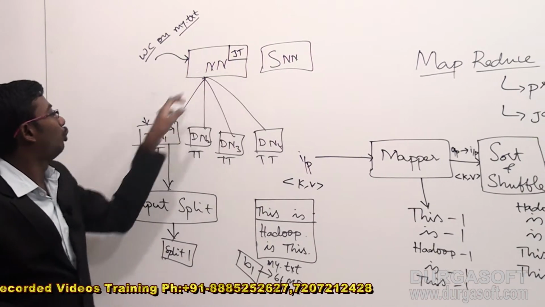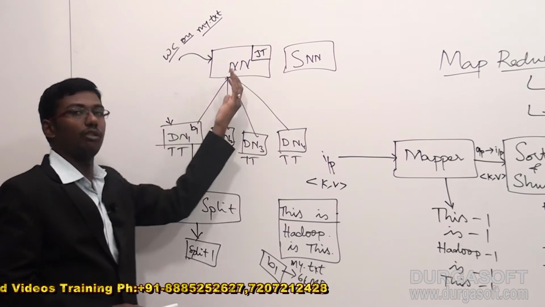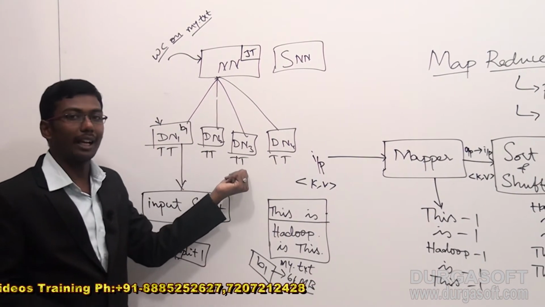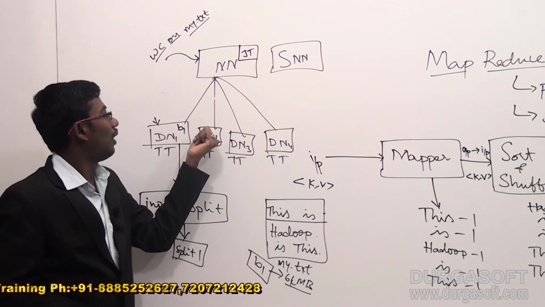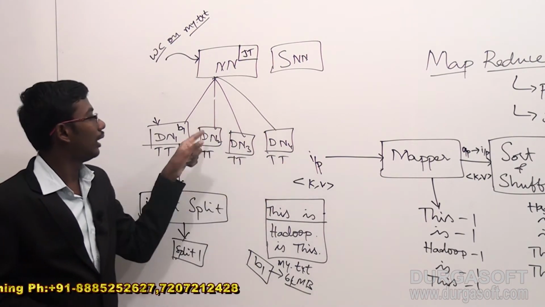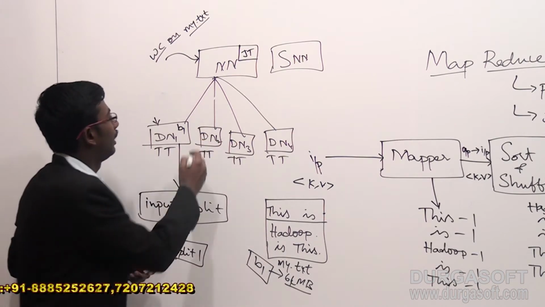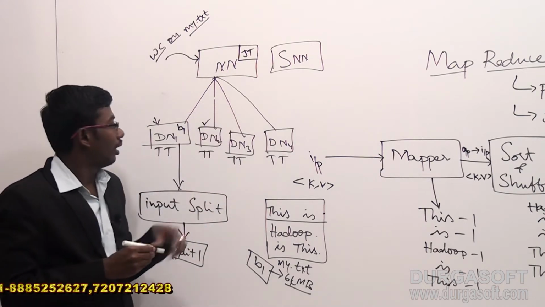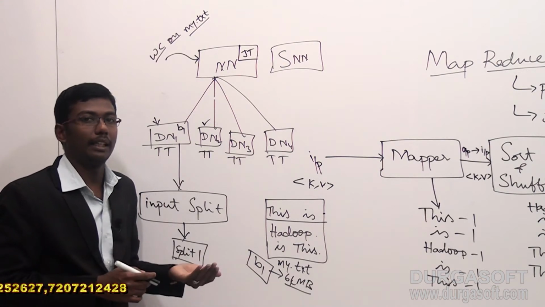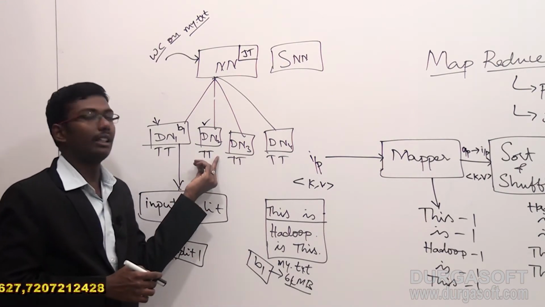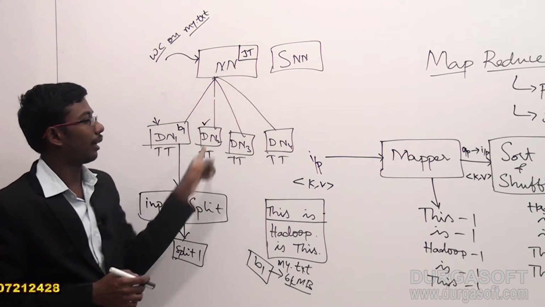For that purpose, it needs only one task tracker. It will send the request to any one of the task trackers available in the respective data nodes. After sending the mapper logic to data node 2, suppose I am taking the help of data node 2. The data node itself is not participating directly in our execution; the task tracker takes the help. The task tracker in data node 2 will execute the mapper logic.